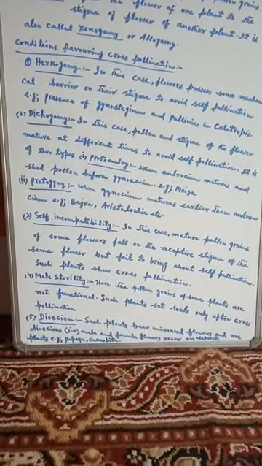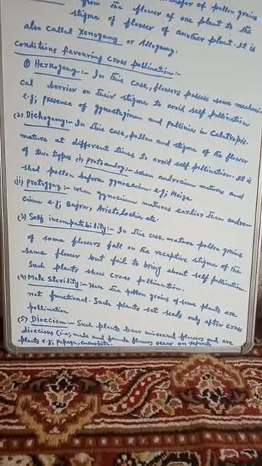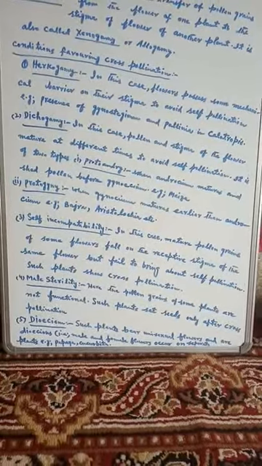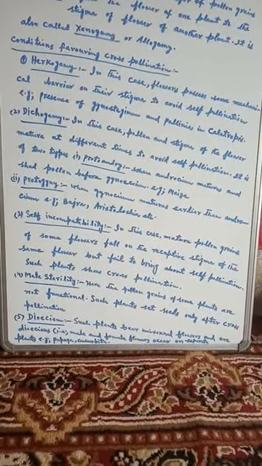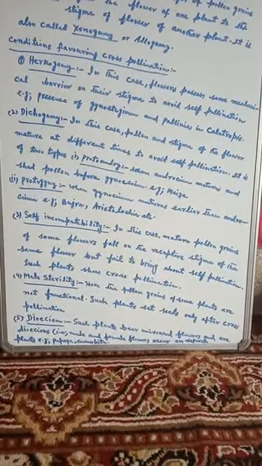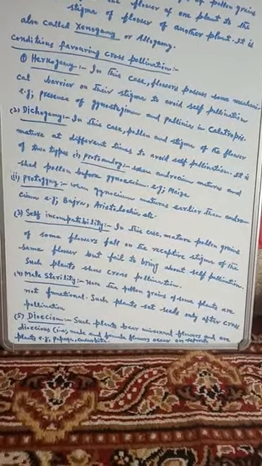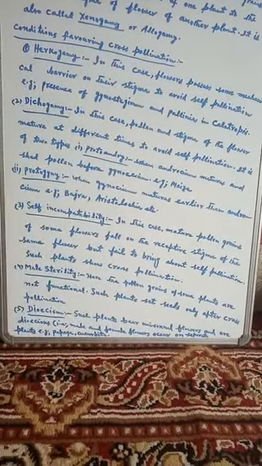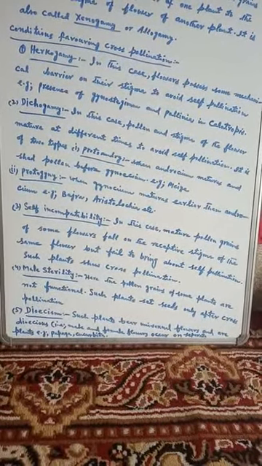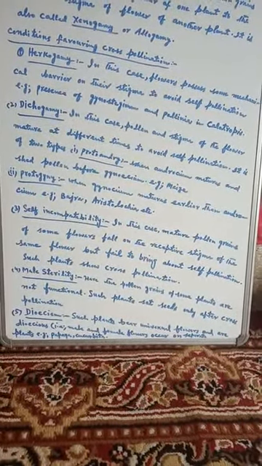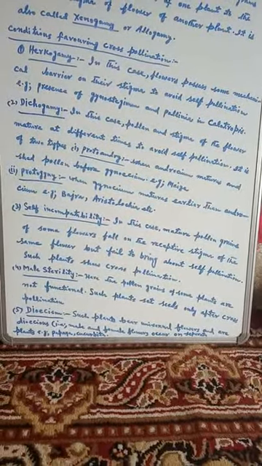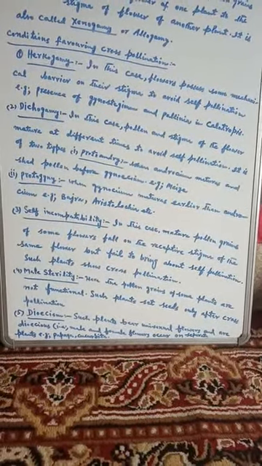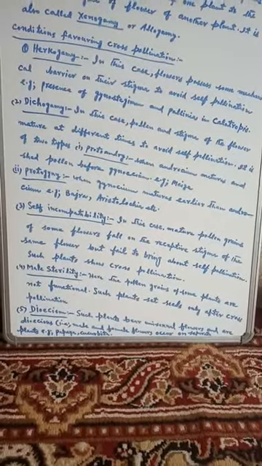Now the third condition which favors cross-pollination is self-incompatibility. In self-incompatibility, mature pollen grains of some flowers fall on the receptive stigma of the same flower but fail to bring about self-pollination.